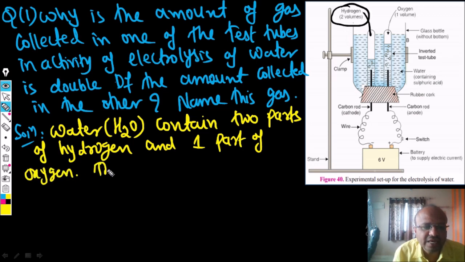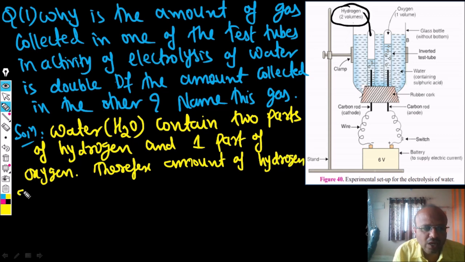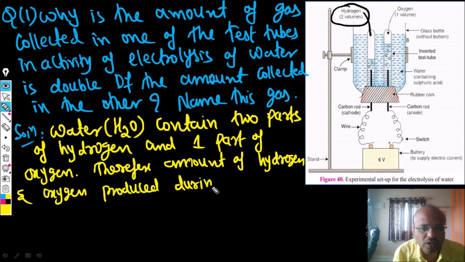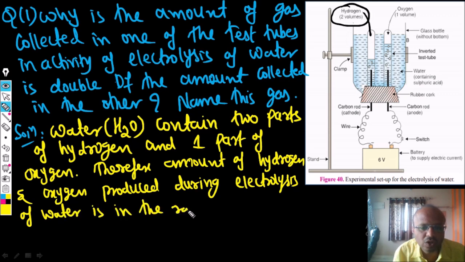So I can say that the amount of hydrogen and oxygen produced during electrolysis of water is in the ratio 2:1.